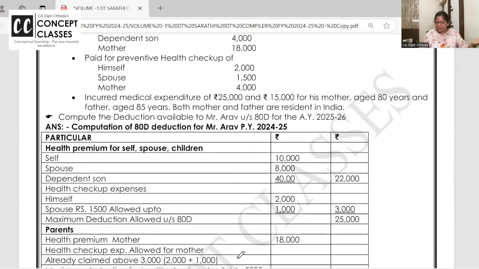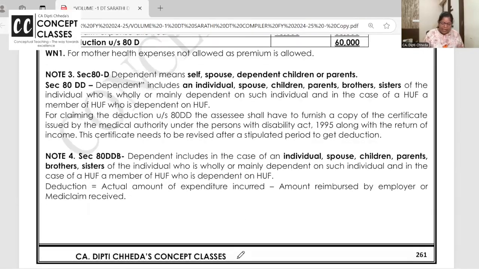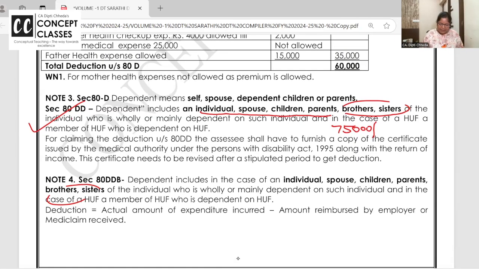See, these are the questions. 80C question, 80D question. Now 80DD. 80DD may be claimed for individual, spouse, children, parents and brothers and sisters who are dependent. The D series is all for health. So 80DD is for handicapped. If you are maintaining a handicapped person, you get a flat deduction of 75,000. It's written in the main table.